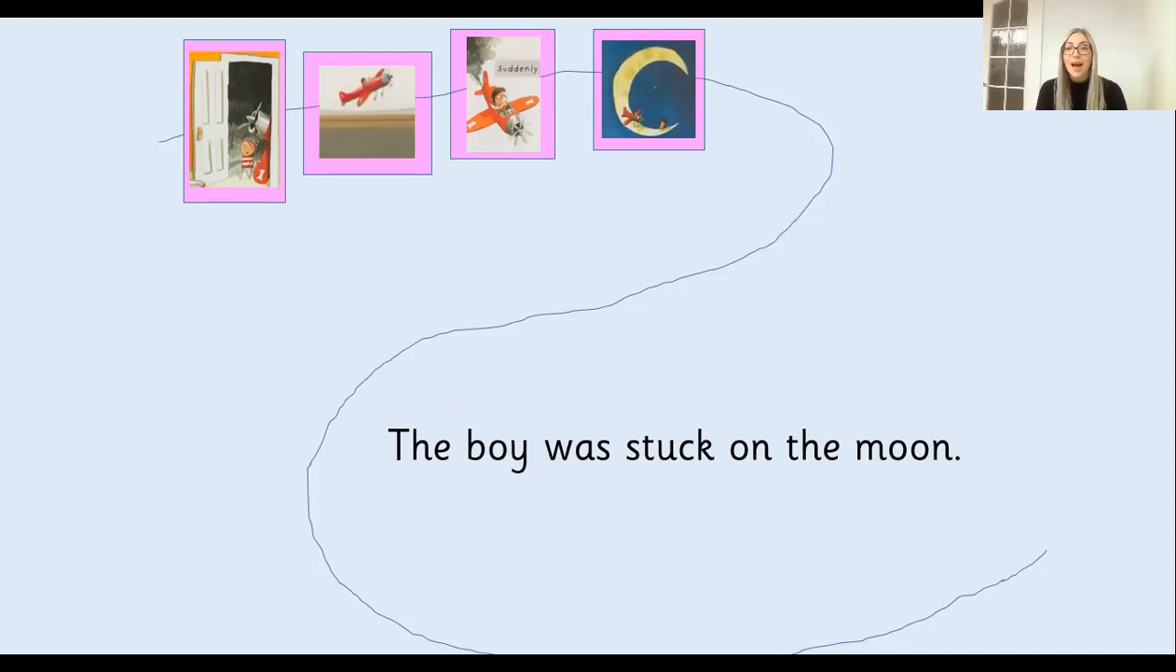Now having a go at drawing our fourth picture. The boy was stuck on the moon. So have a go at drawing a picture of the boy sat on the moon. He's stuck on the moon. Pause the video and have a go at drawing your fourth picture.